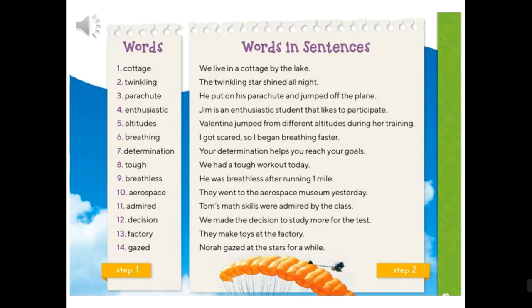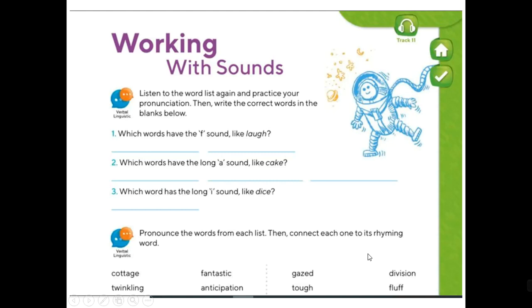And the missing word? Exactly. Decision. Repeat. Decision. Okay, let's go to the next page. We are going to work with our sounds. Okay, listen to the words list again. We already did it. Practice your pronunciation. Then write the correct words in these blanks below.